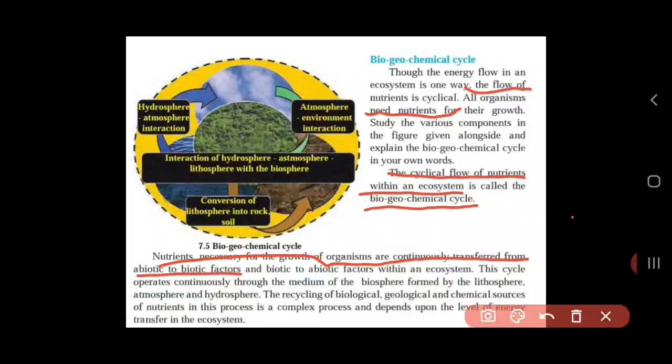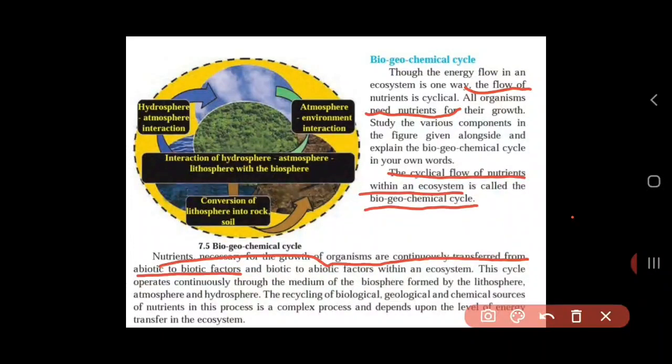So there is the word biogeo: bio relates to living things and geo relates to earth, and chemical, that is the form of different gases in the environment. That is how they are interrelated to each other, and it's again cyclical. They are not one way, they are two way, biotic to abiotic and abiotic to biotic. So in both directions they flow.